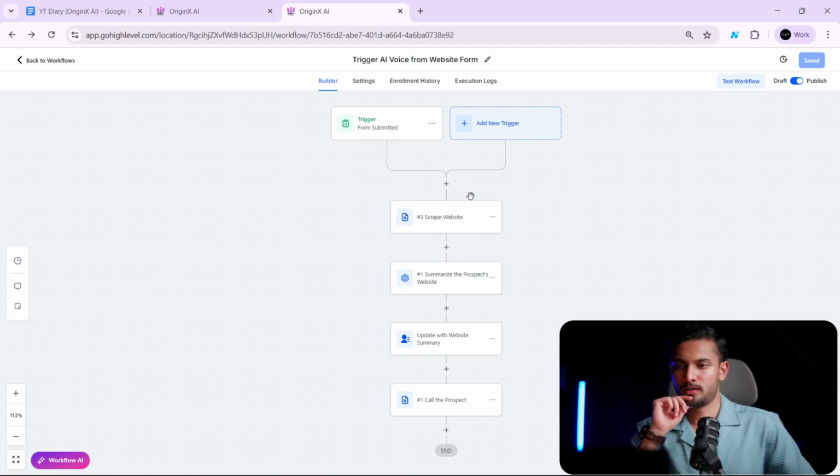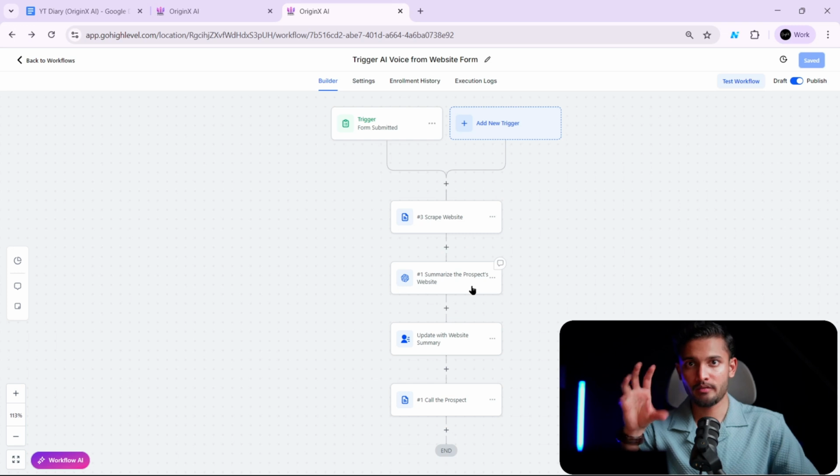Now what we want is, before making the phone call, we want to get their website and scrape it. This is going to be very easy. A lot of people complicate this.